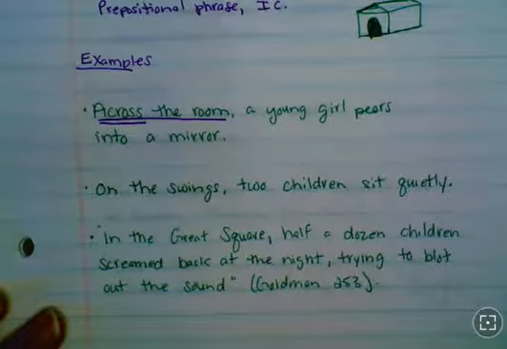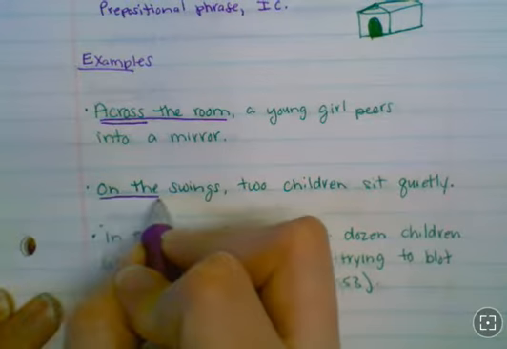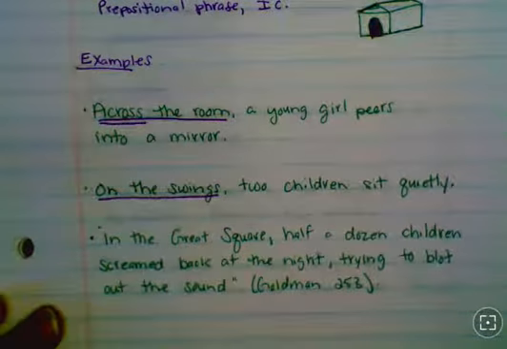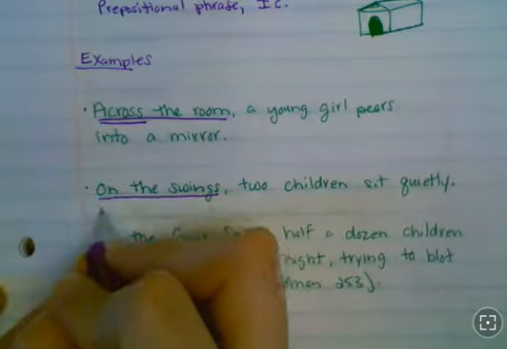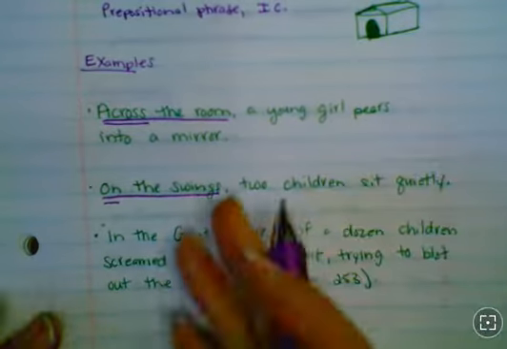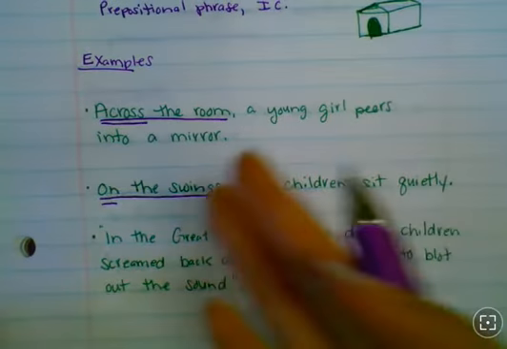On the swings, two children sit quietly. On the swings is the prepositional phrase, comma. On is the preposition. So what are the two children doing? They're sitting on the swings.